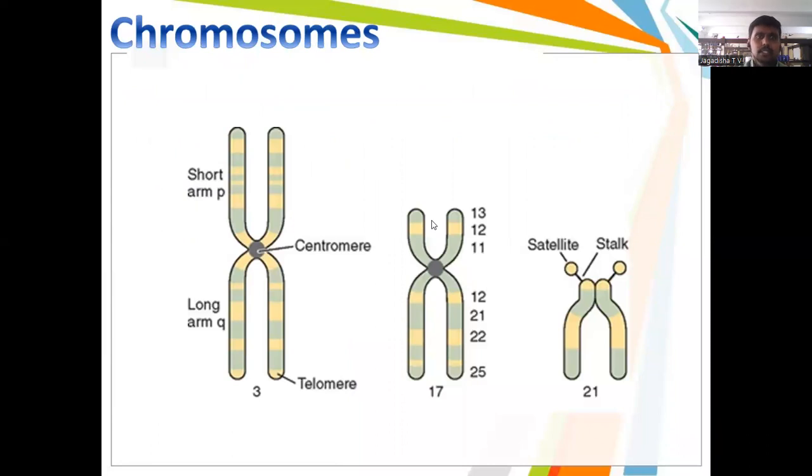This slide tells about the structure of chromosomes. The chromosome has two arms, one is the P arm and the other is the Q arm. The P arm is the short arm and the Q arm is the long arm. Both these arms are joined together at the centromere. The ends of chromosomes are called telomeres. Here the 17th chromosome is submetacentric and the 21st chromosome is acrocentric. It has a satellite and stalk in the chromosome.